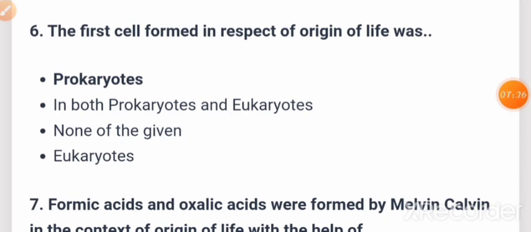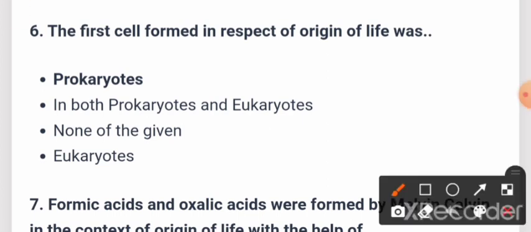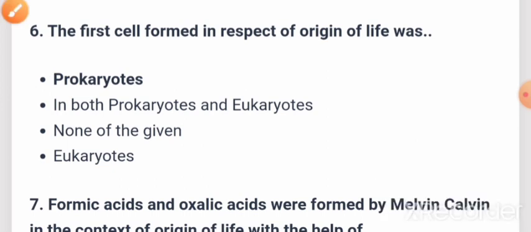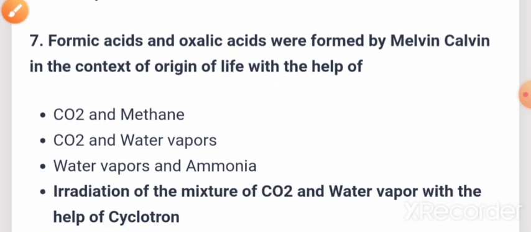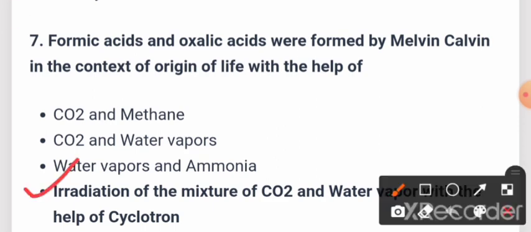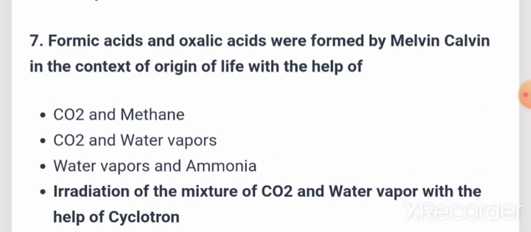Then next question, friends. The first cell formed in respect of origin of life was, option A, prokaryotes. That should be the correct answer. Now the formic acids and oxalic acids were formed by Melvin Calvin in the context of origin of life with the help of, option D, irradiation of a mixture of CO2 and water vapor with the help of a cyclotron.